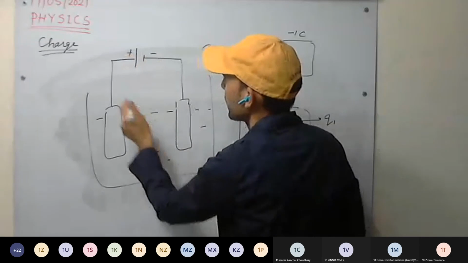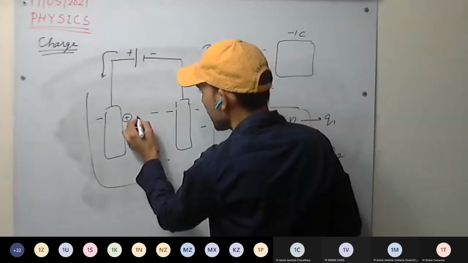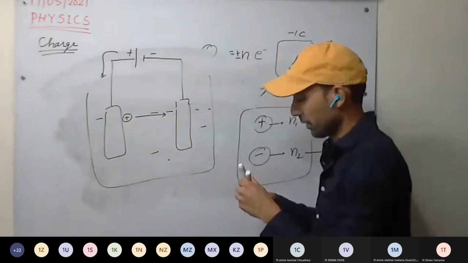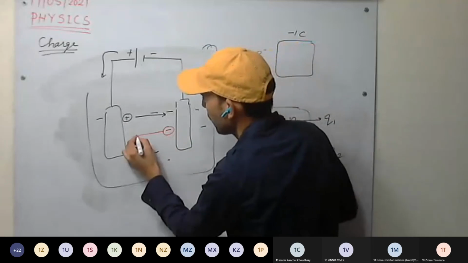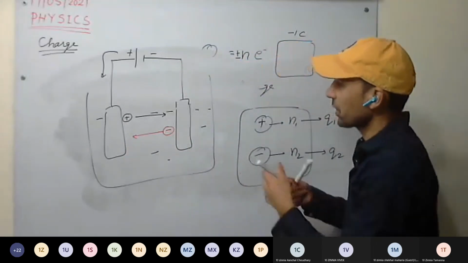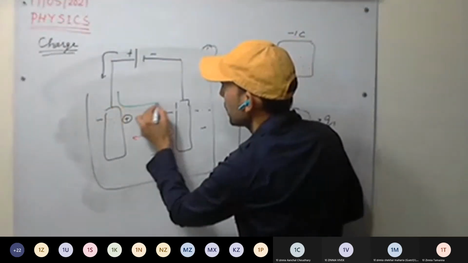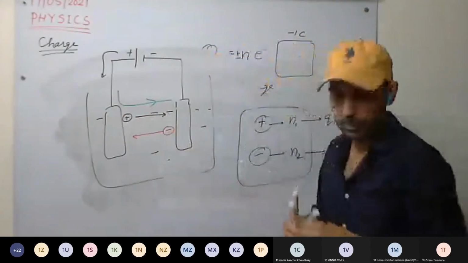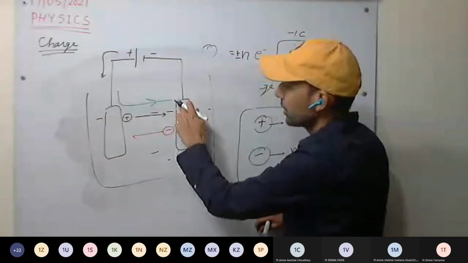So current will flow in this direction. Positive ions will flow in this direction, whereas negative ions will flow in this direction. Overall, we are having this direction as the flow of current.